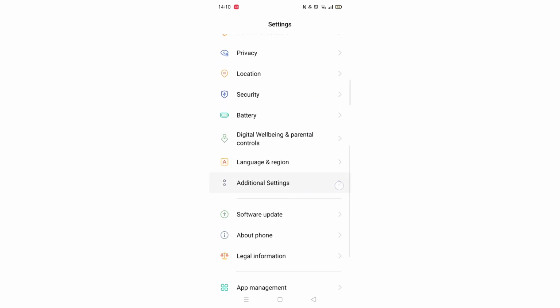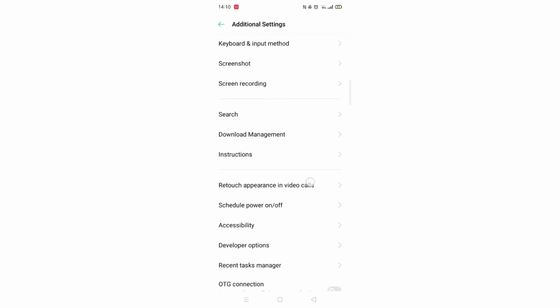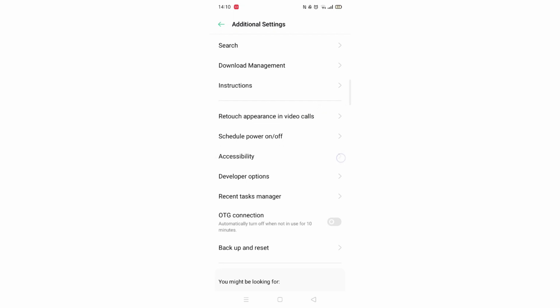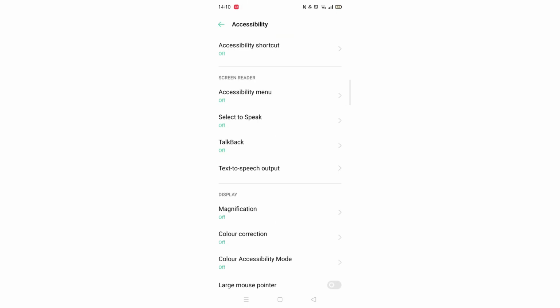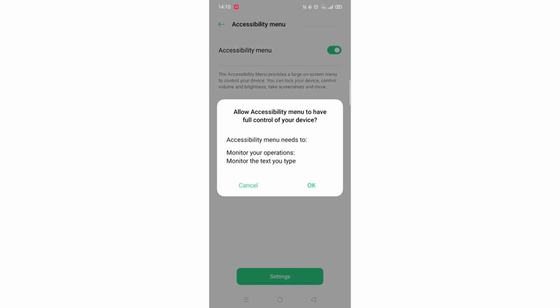scroll down to additional settings, scroll down to accessibility. Now click on the accessibility menu. Enable the accessibility menu. Click OK to confirm it.